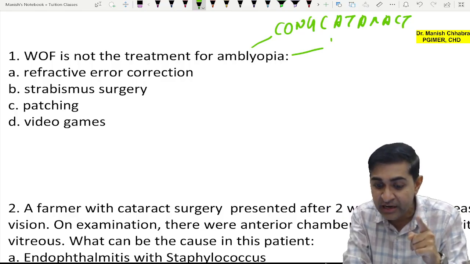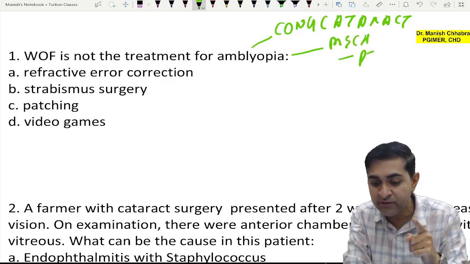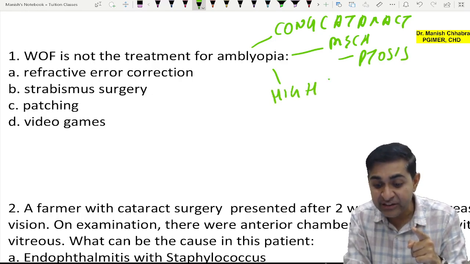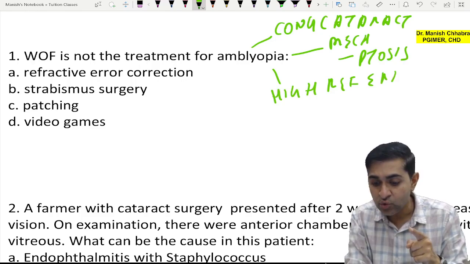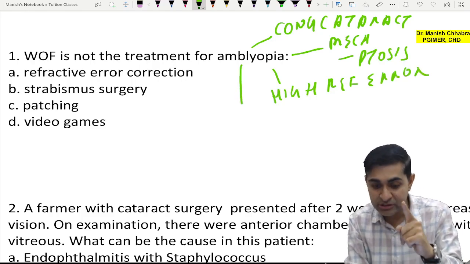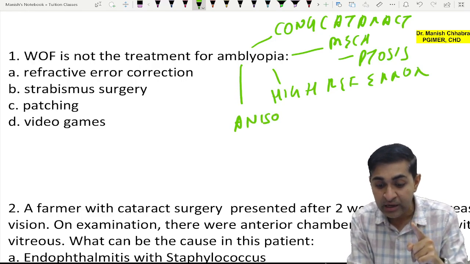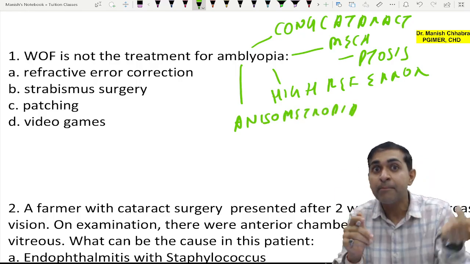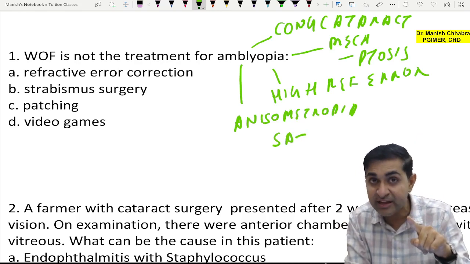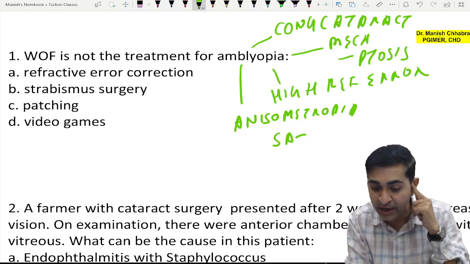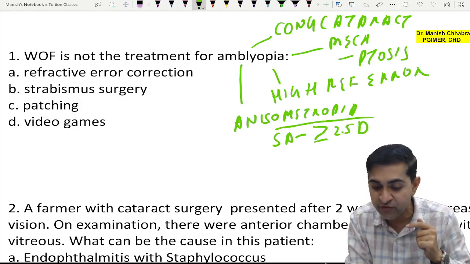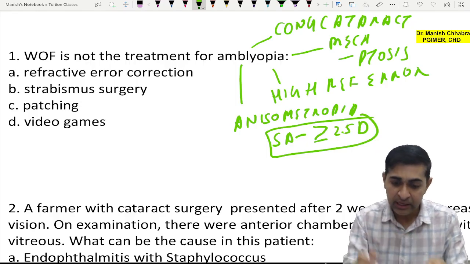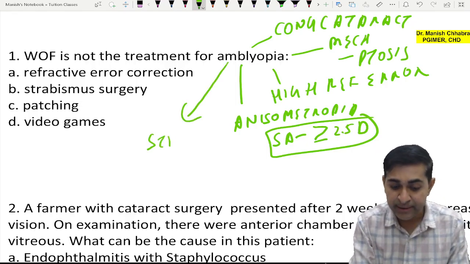So congenital cataract; there can be a mechanical cause, which is ptosis; there can be high refractive error. Mind you, the most common cause is anisometropia. Anisometropia is a difference in the refractive error of two eyes, but significant anisometropia is when the difference in refractive error of the two eyes is more than or equal to 2.5 diopter. I hope it is well understood. Another cause is strabismus.